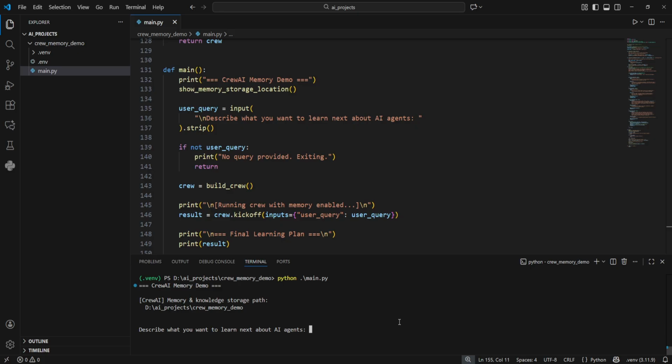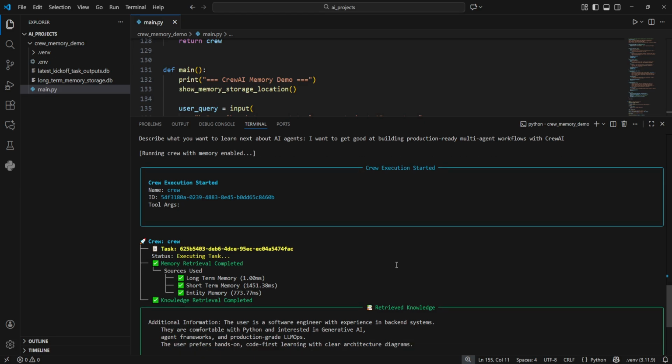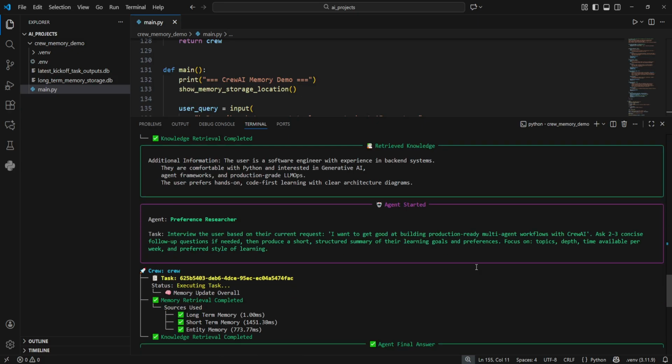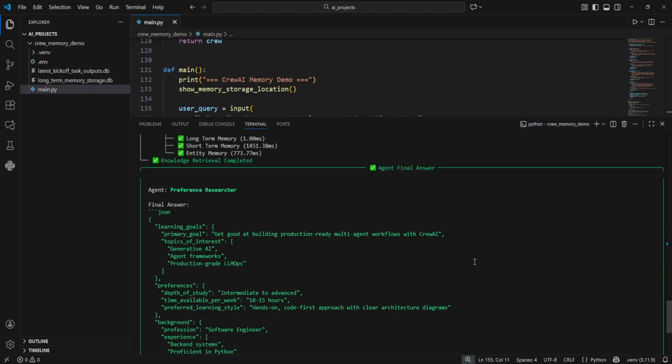Here you would like to put something realistically. For example, I want to get good at building production-ready multi-agent workflows with CrewAI. Let's hit enter and see the preference researcher agent start working. While it is running, it may ask a couple of follow-up questions, then generate a structured summary of your goals and constraints. That summary is stored into long-term memory and associated with this crew and this user.